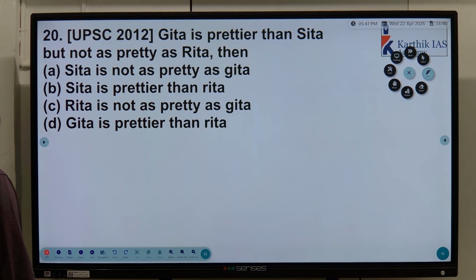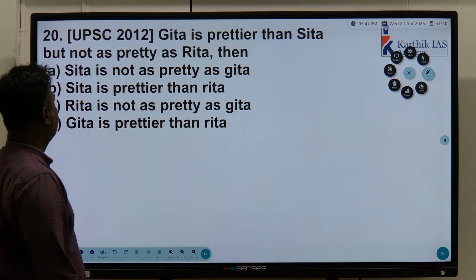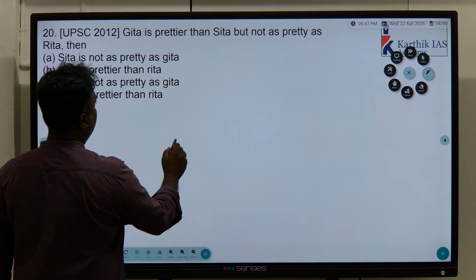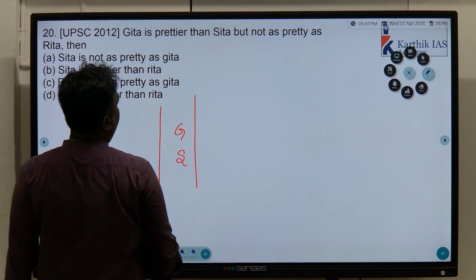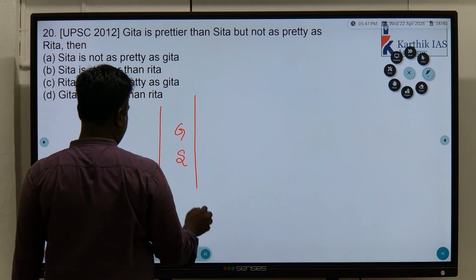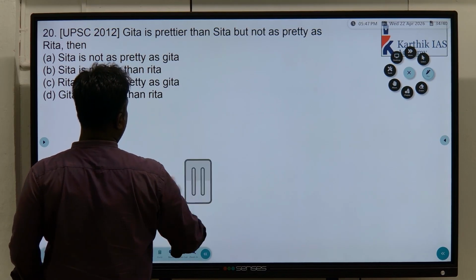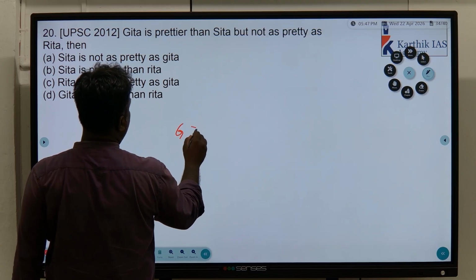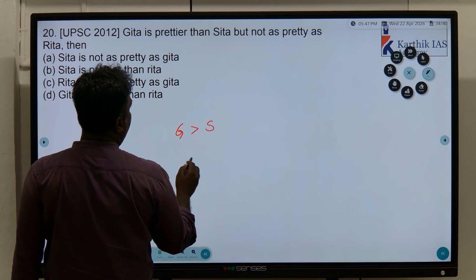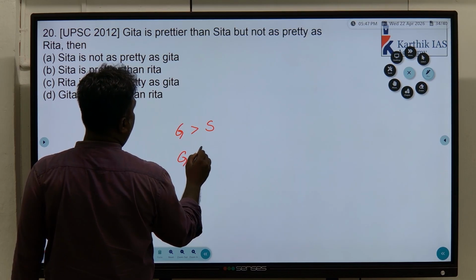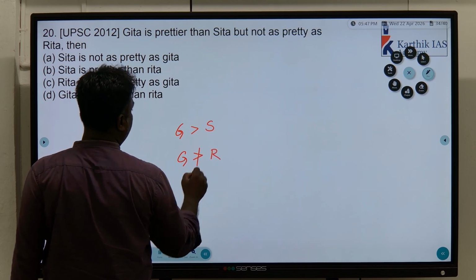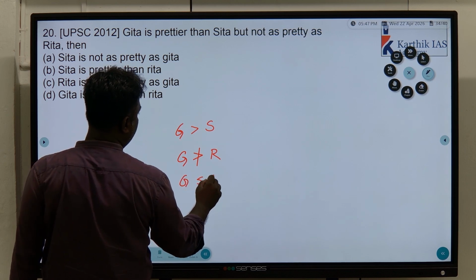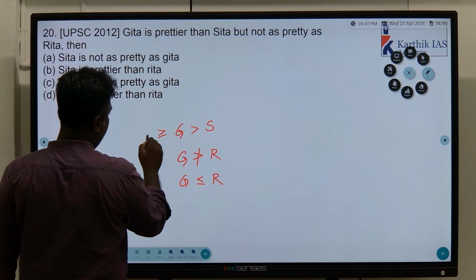Geeta is prettier than Sita, but not as pretty as Rita. Then they are asking, Geeta is prettier than Sita. Understand? That is the first statement. But not as pretty as, so here, if you want, you can write it like this also. Geeta is prettier than Sita, but Geeta is not as pretty as Rita. That's what they mentioned, which means it may be less than or equal to R. So it will come like this.